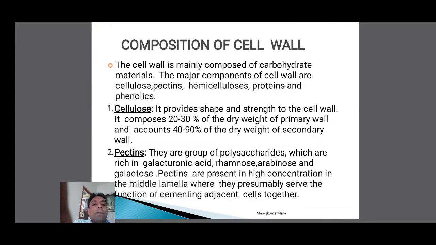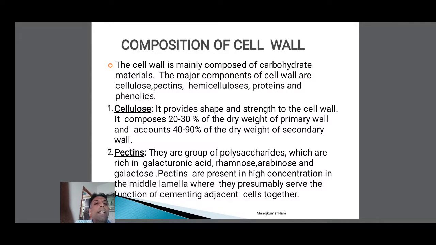The next compound is pectin. Pectins are a group of polysaccharides which are rich in galacturonic acid, rhamnose, arabinose and galactose. Pectins are present in high concentrations in the middle lamella, where they serve the function of cementing adjoining cells together.